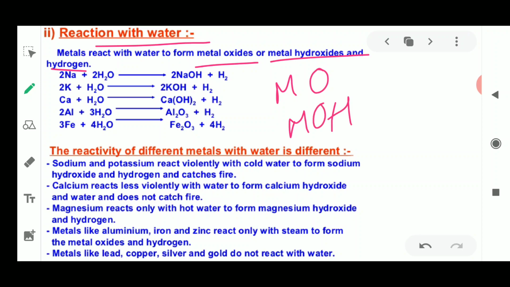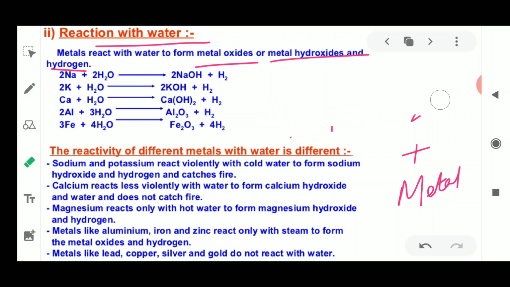Fine. So how are the metal oxide and hydroxide formed when metal reacts with water? Let us see in the examples given below. The first metal used here is sodium, and you know that sodium reacts vigorously with water. It dissolves in water and forms NaOH. Sodium plus water forms NaOH, that is sodium hydroxide. When potassium is added to water, it forms 2KOH, that is potassium hydroxide.